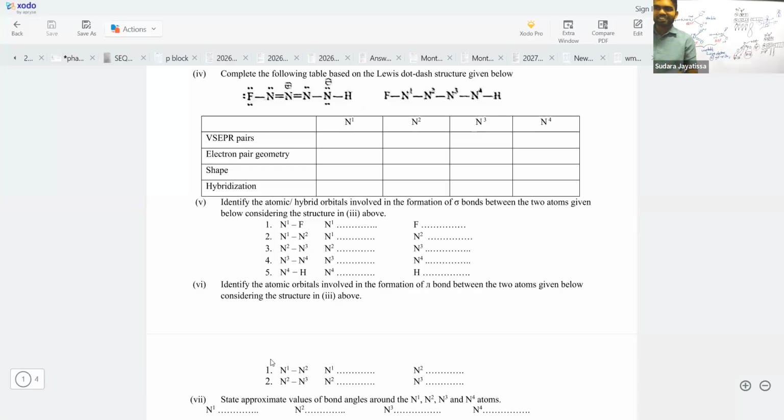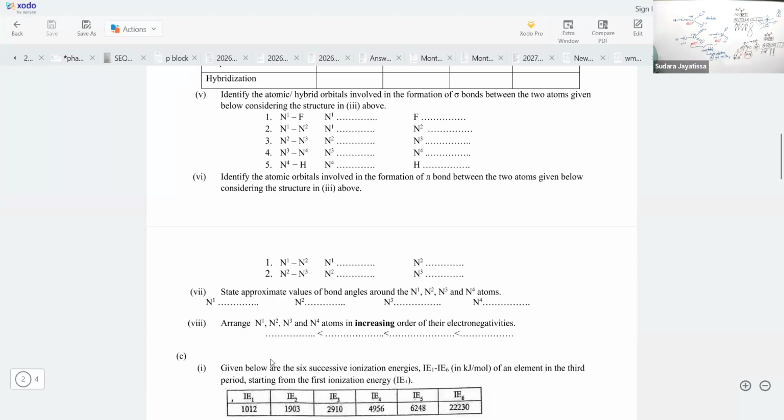They are affecting the angle, but that effect we kind of neglect. We only decrease the angle when we have lone pairs. Double bonds we are not going to subtract. That's why it is 180 at N2.